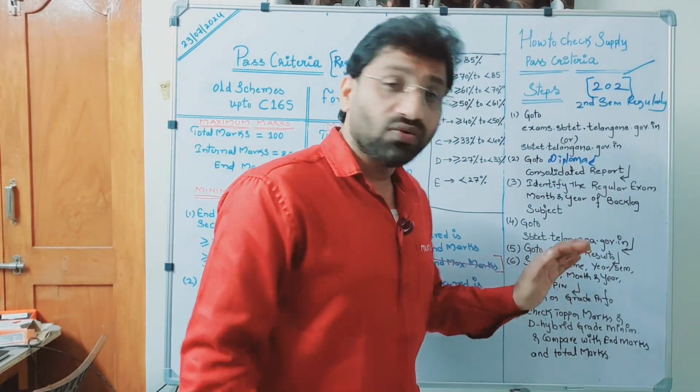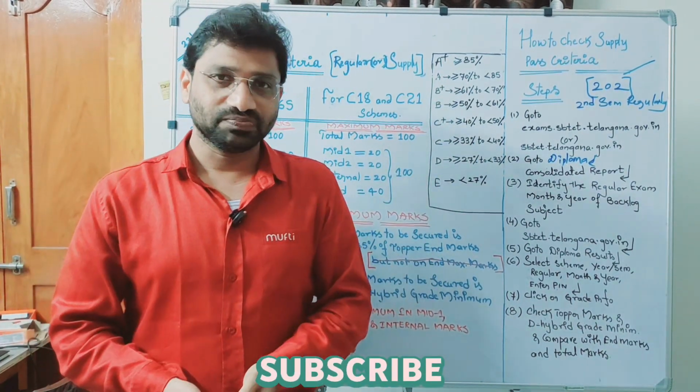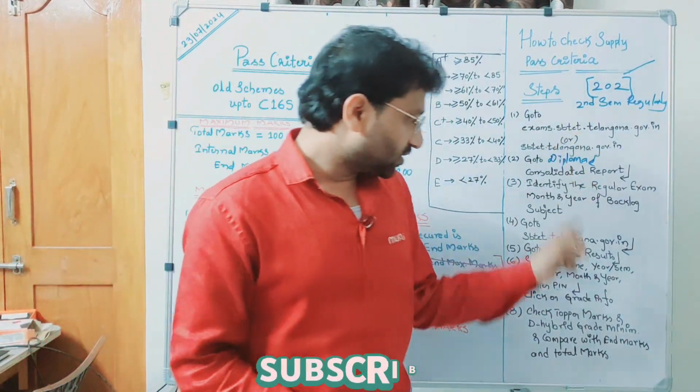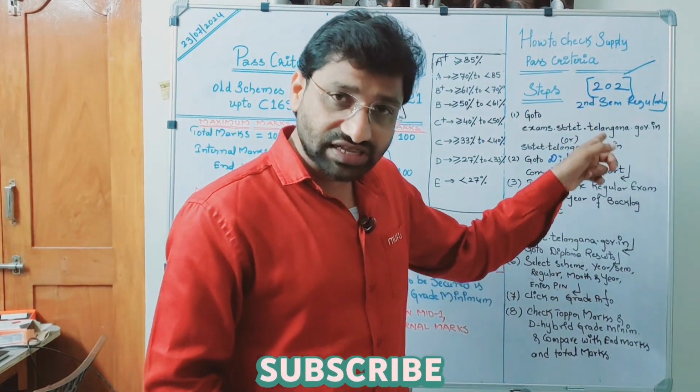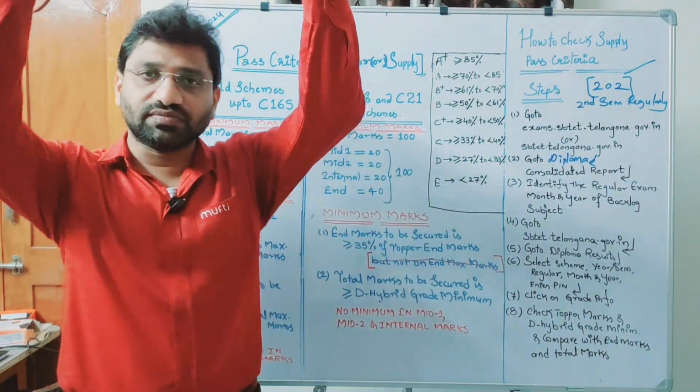After identifying the regular examination month and year, again go to sbtt.telangana.gov.in. Now go to diploma results, not consolidated report. Diploma results are nothing but event wise results. So go to that event. Whatever the regular event is there, go to that event and see your second sem results. You will see 10 subject results.